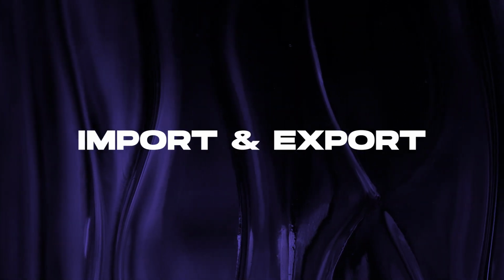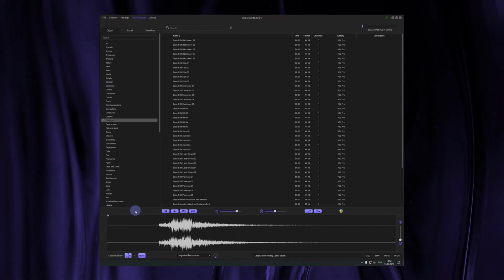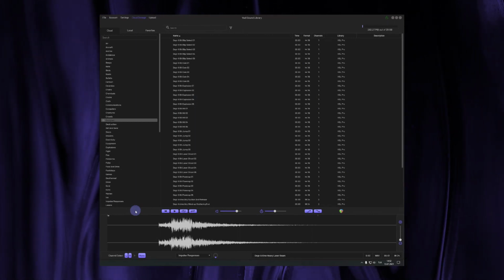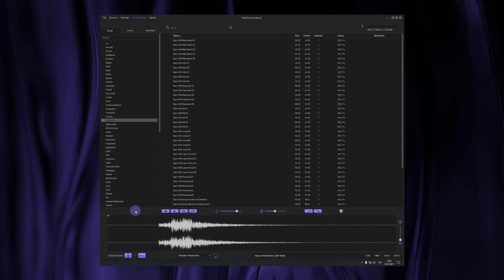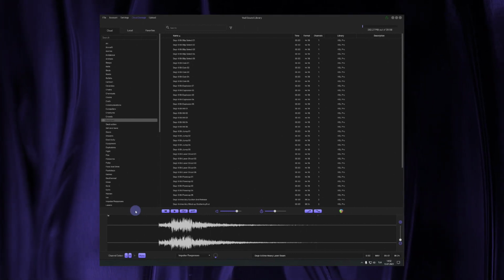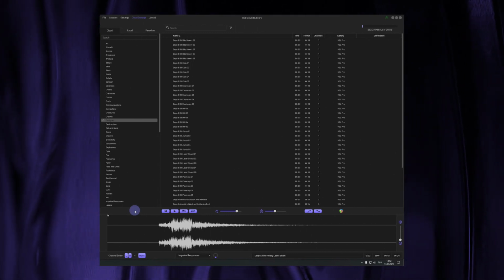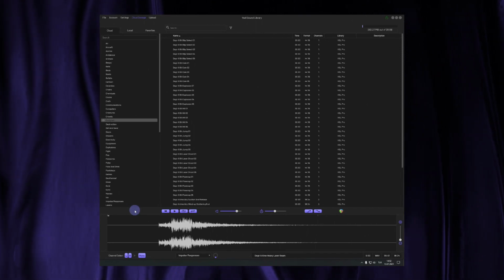Import and export. Imagine being able to import all your local sound files into new Vadi Sound Library. Let's say you have sounds you need to edit for a game, or you just want to manage your files.